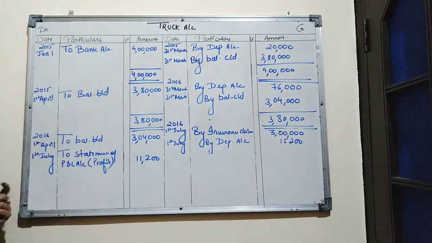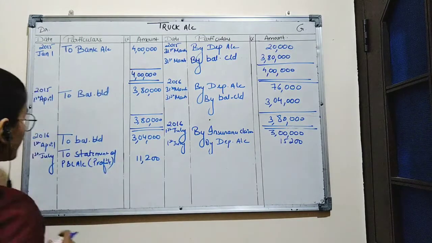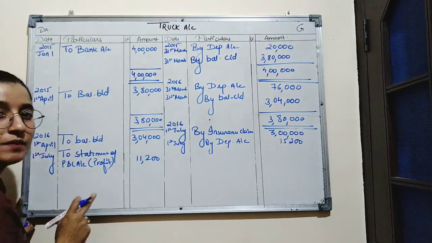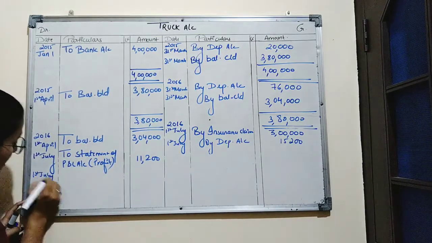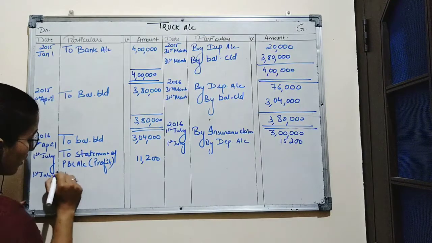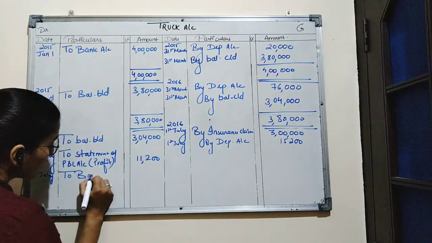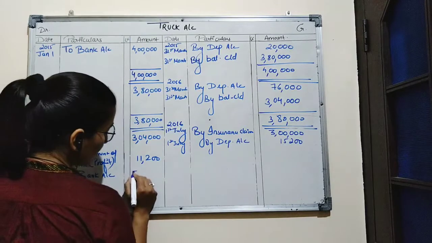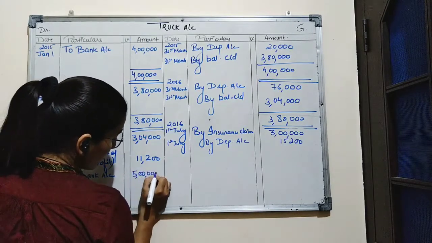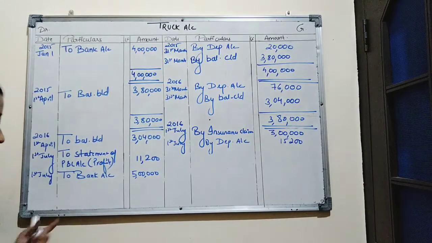11,200. Now, according to the question, on the same date the company purchased a new truck. That means on 1st July 2016, company purchased a new truck. So we will write to bank account, and the amount of truck was 5 lakh rupees.